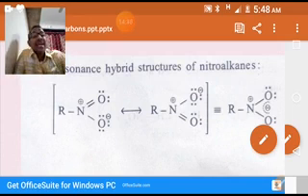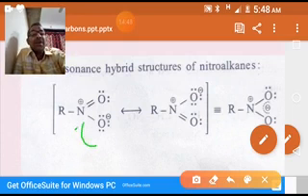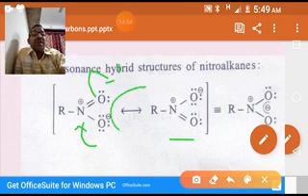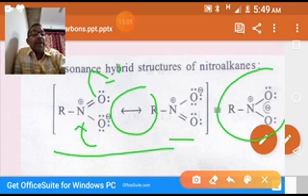We see electron delocalization is taking place from oxygen to nitrogen atom, followed by this one. So due to this delocalization of electrons, we get this structure. So these are in resonance. That's why they are called resonating structures. That's why you can write a resonance hybrid. This is the resonance hybrid.